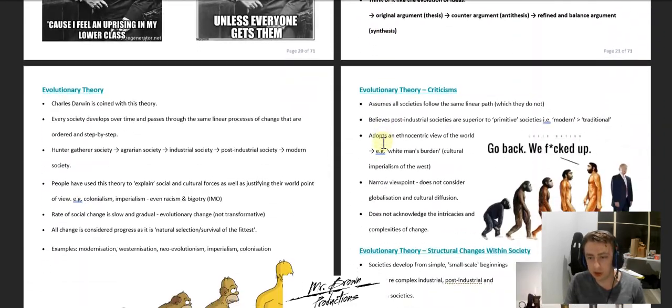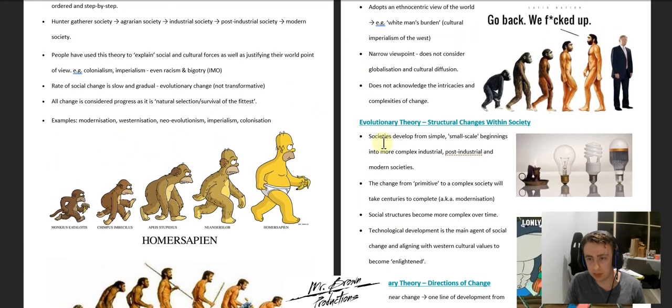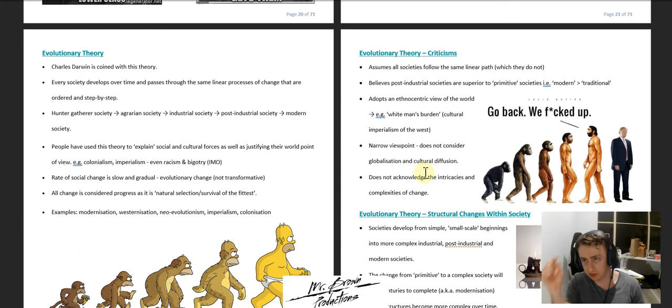Now, I will note that not all theories need to hit those three. We've done it for conflict because that's our main one, but for some of them, you don't need to include the processes and agents of change. But here we go. So the criticisms of evolutionary theory.